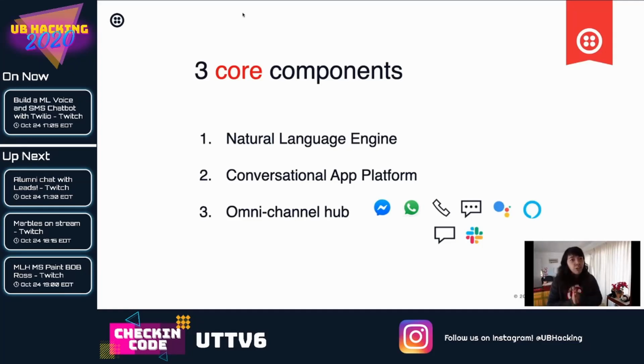There are 3 core components. It handles the natural language understanding, NLU backend for you, so you don't need to worry about it. Performing and providing intent recognition, entity extraction, and custom entity models, so that your bot has the intelligence to understand everything your customer is saying, including all permutations and combinations of ways of saying the same thing. That is where you do not need to have if-else statements to like detect if someone says something.